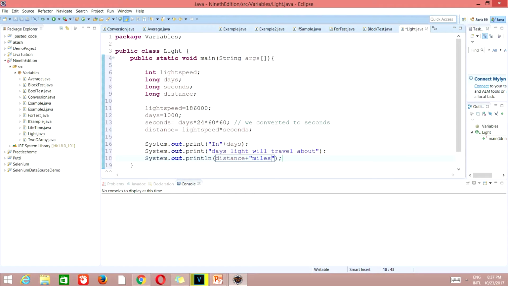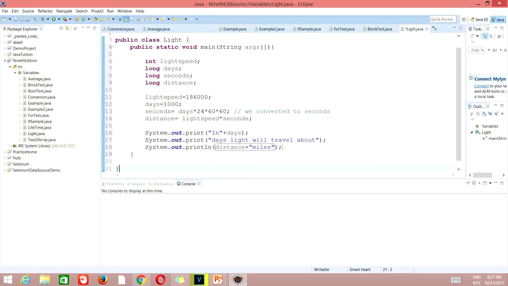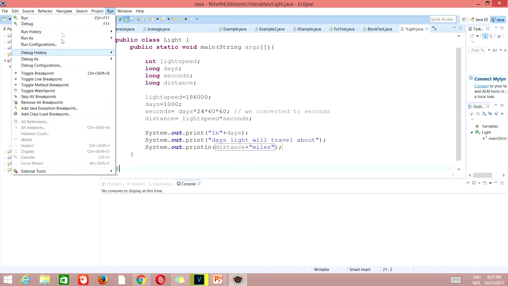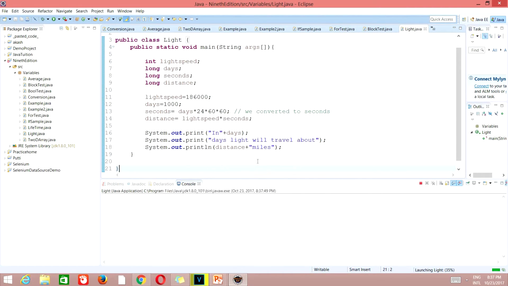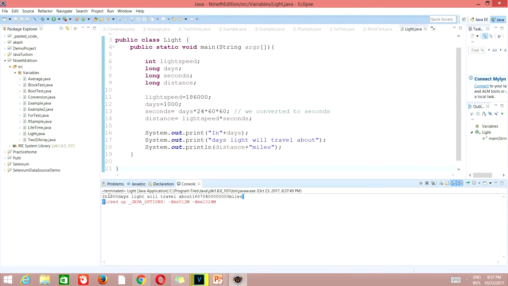So your output should be somewhat like, in so and so days light will travel about so and so miles. Okay, so let's print this and let's see what output we are gonna get. Run. Yes, you can see here the expected output, what I told you. In 1000 days light will travel about so and so miles.